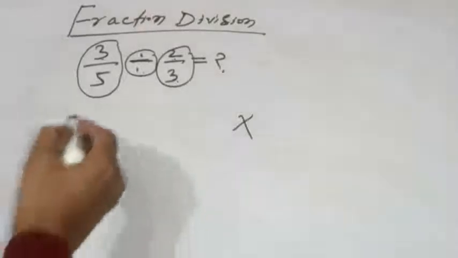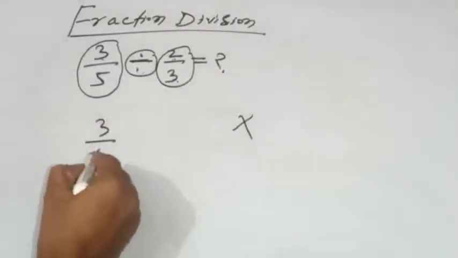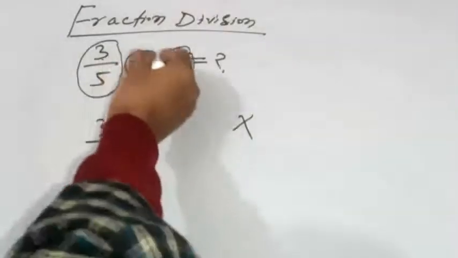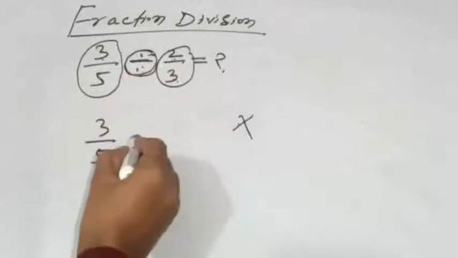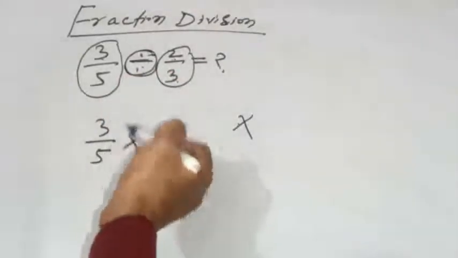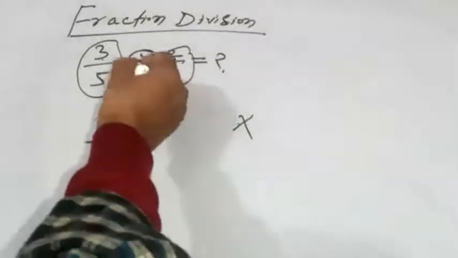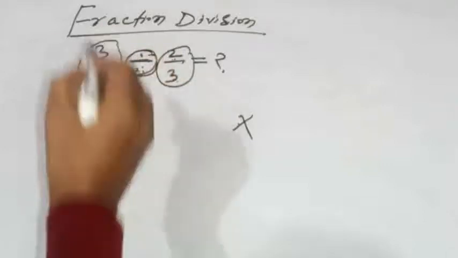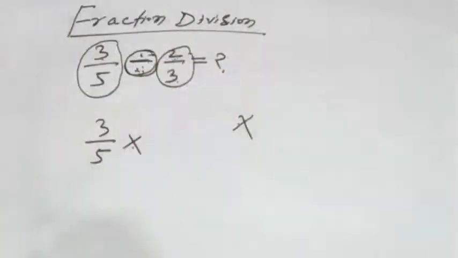See this one, 3 over 5, write this as it is, 3 over 5. I change the sign, division changes to multiplication. And if you have changed the sign to multiplication in place of division, then you also have to change here.